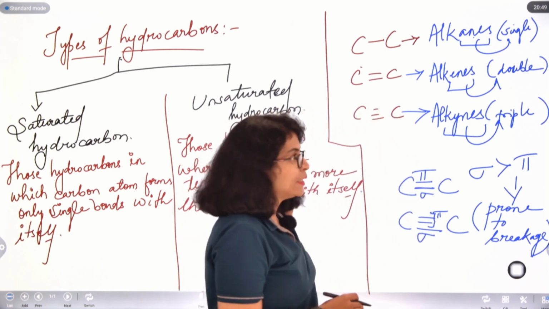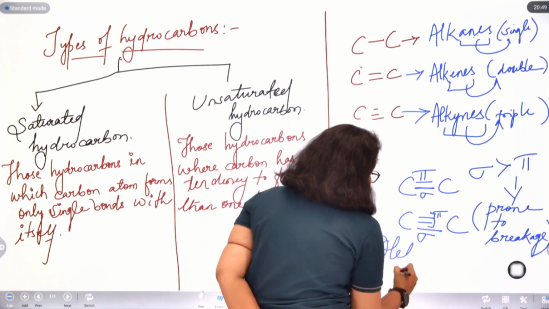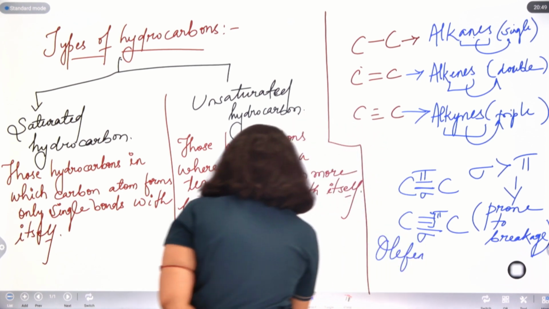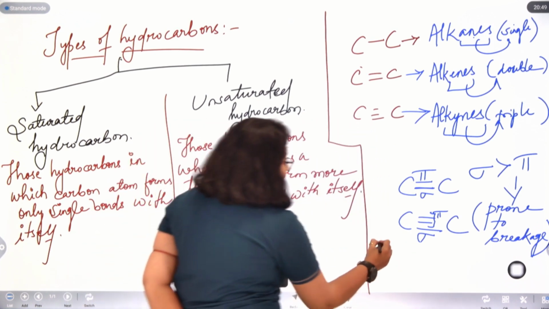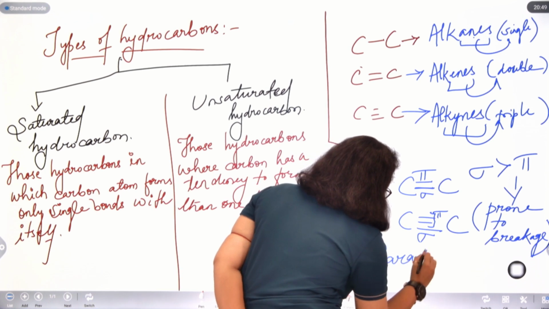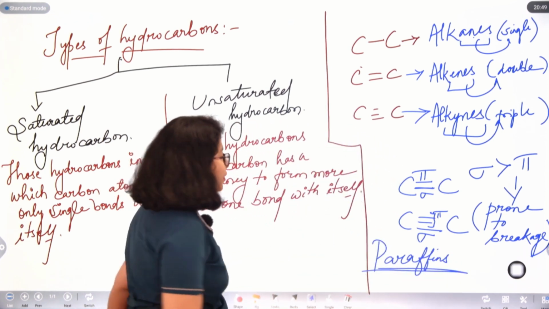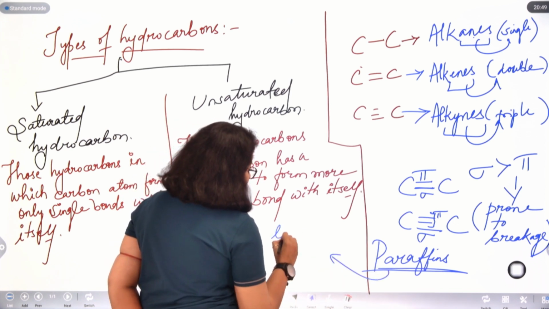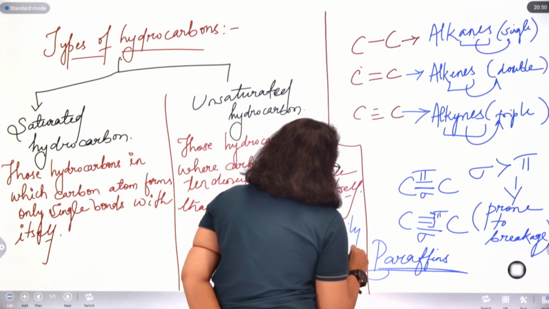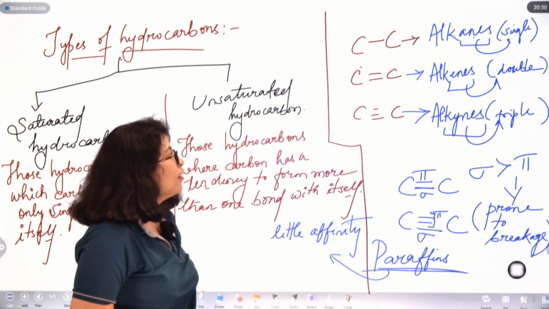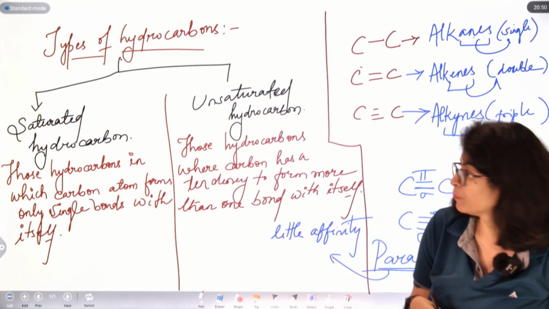Therefore alkanes are also known as paraffins. Paraffins means little affinity. They have little affinity towards any particular reaction. Okay, therefore alkanes fall into the category of paraffins, which means little affinity.